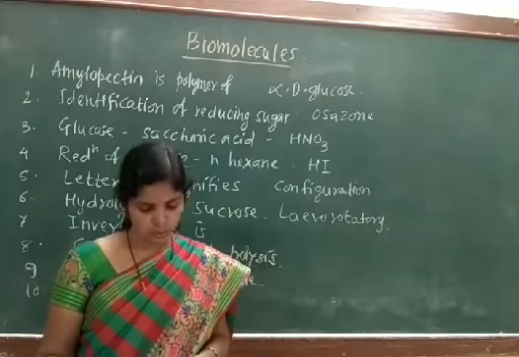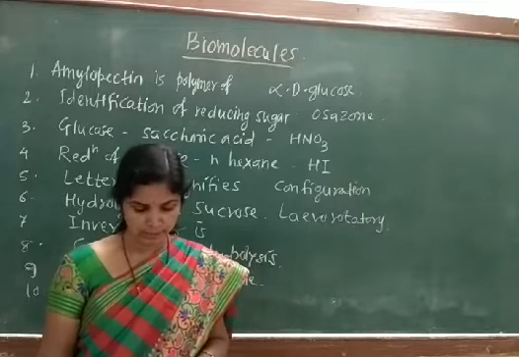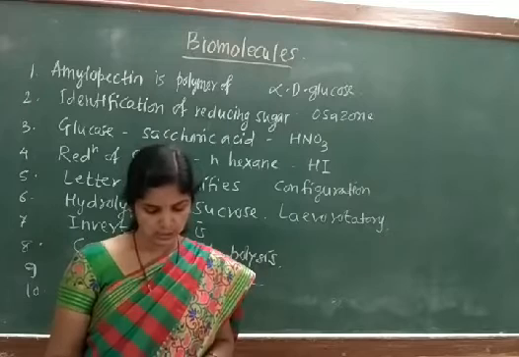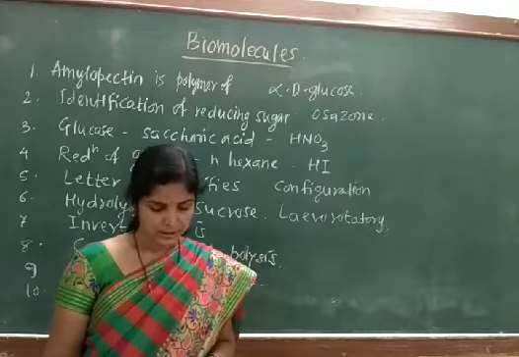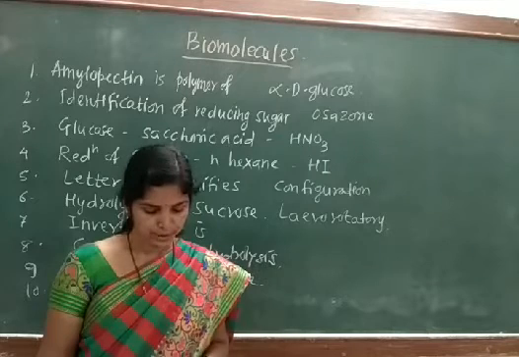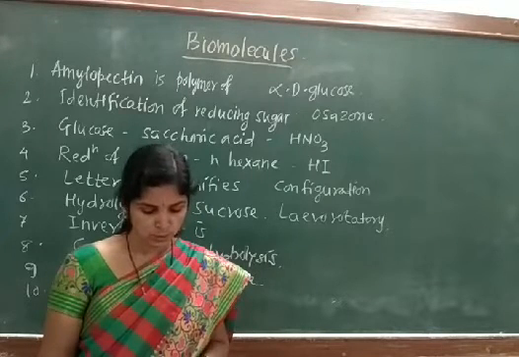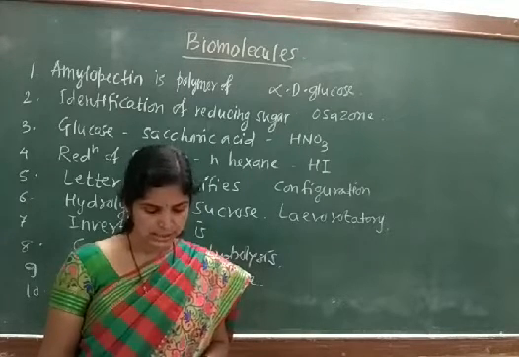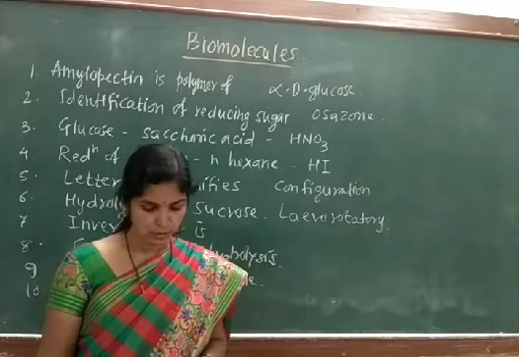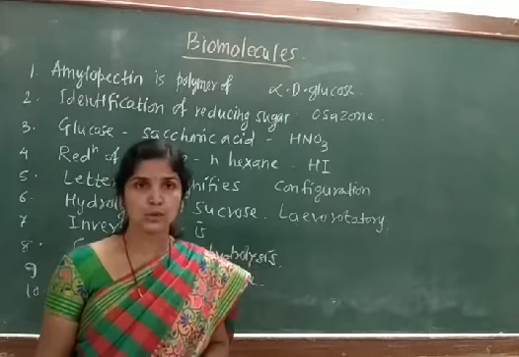Now we will go to question number 8. Cane sugar on hydrolysis gives: option A, glucose only; option B, glucose and maltose; option C, glucose and fructose; and option D, glucose and lactose.